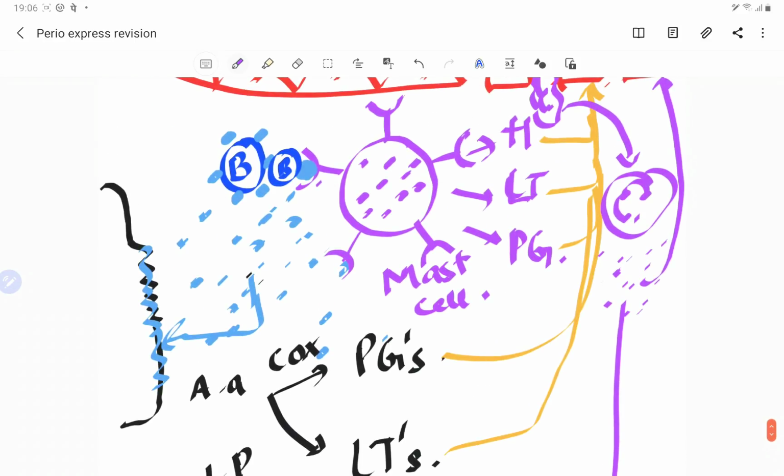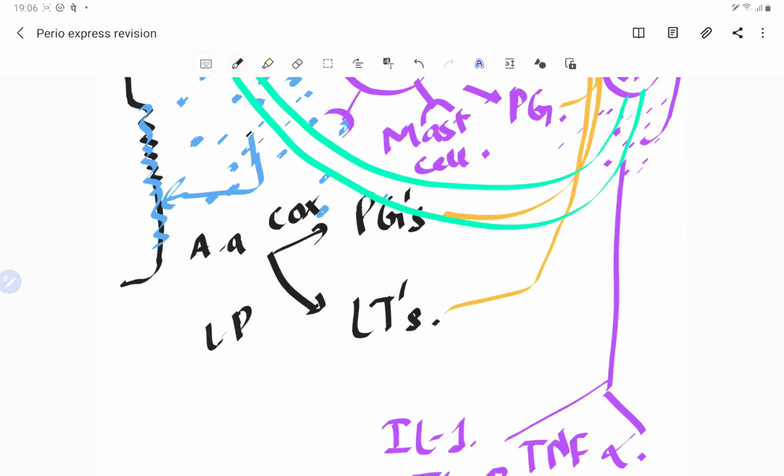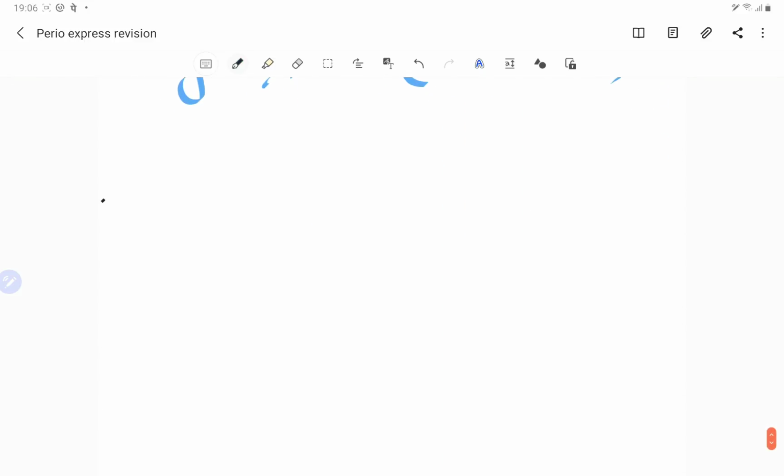So these neutrophils make a nice unidirectional path to the bacteria, and this path is, what do we call, the chemotaxis. And therefore they reach the bacteria, they engulf the bacteria. So this is the whole process of inflammation. So guys, we are going to go back again and read about it.